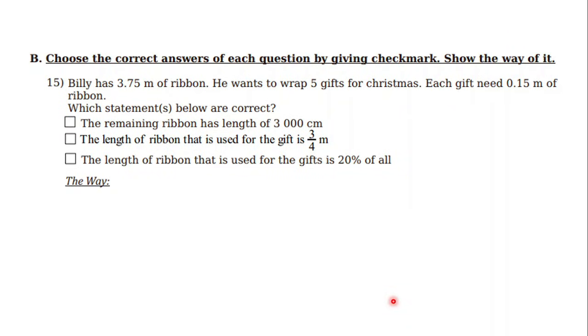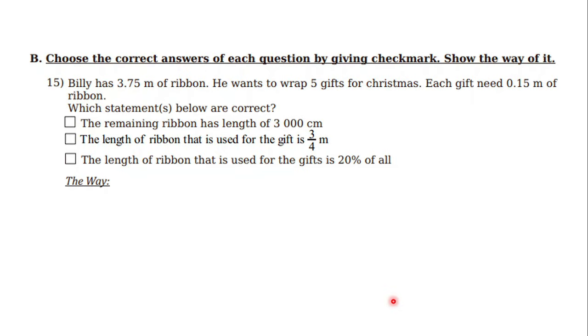Okay, so let's go to number 15. Part B: Choose the correct answers of each question by giving a check mark. Show the way of it. So what does it mean? It is a kind of complex multiple choice.